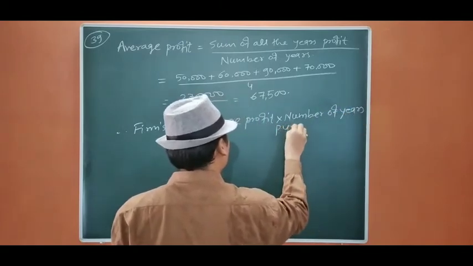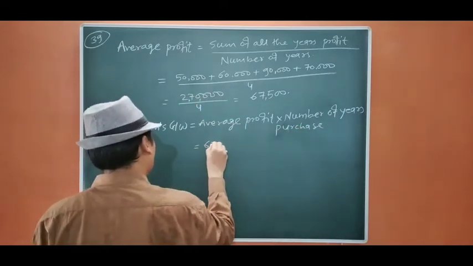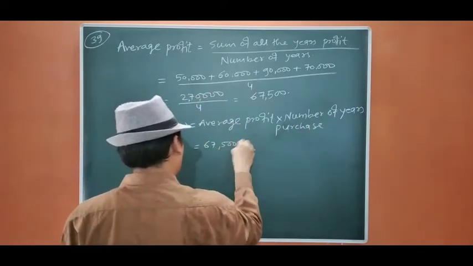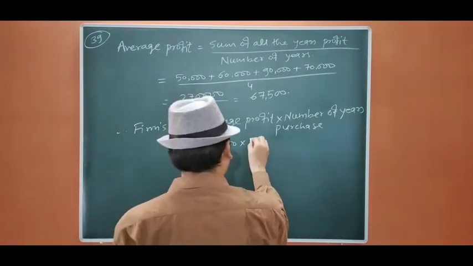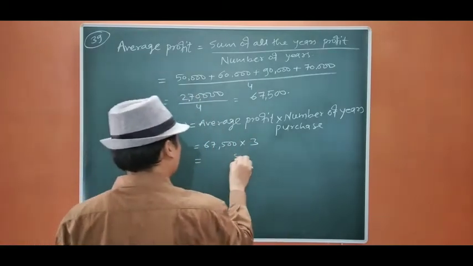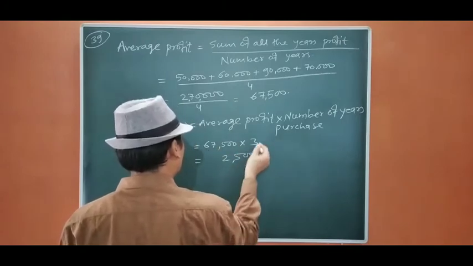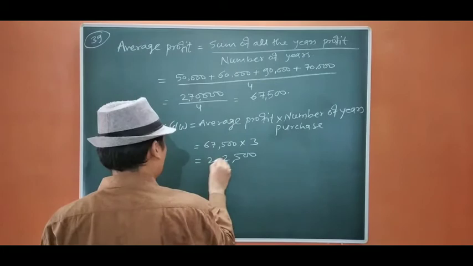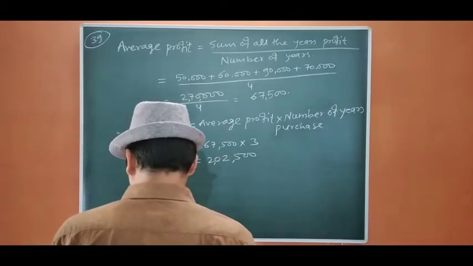So it is 67,500 into, I think that is 3 years. Number of years purchased is 3. So 2,02,500 is the firm's goodwill.